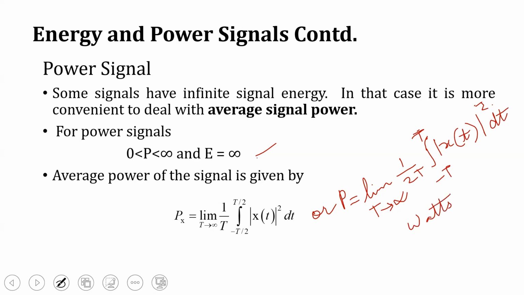The RMS value of any given signal x of t is given by square root of power.